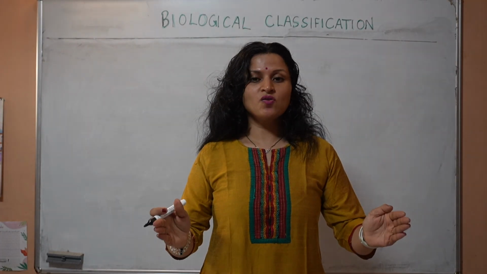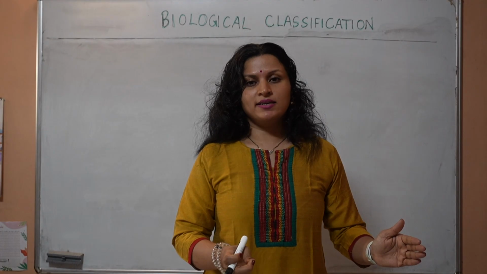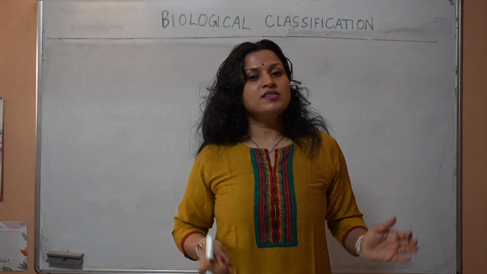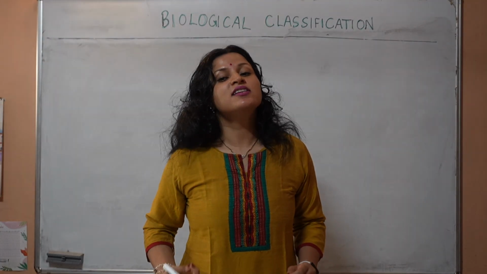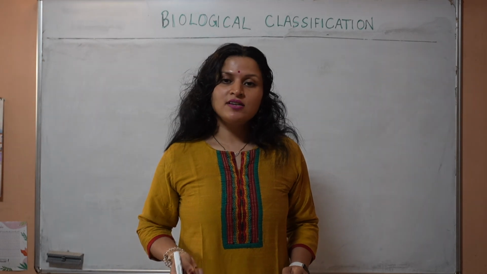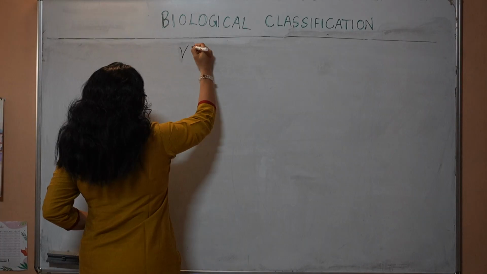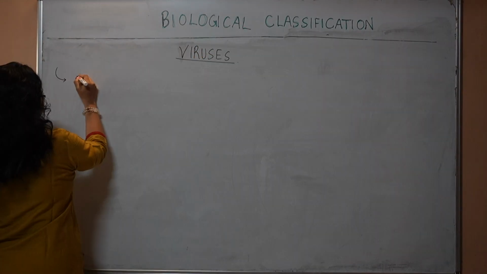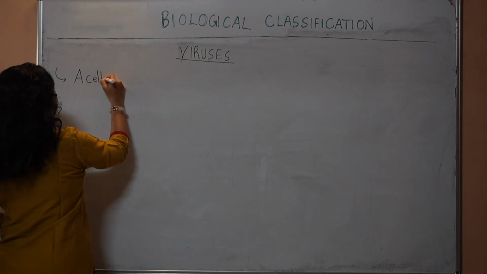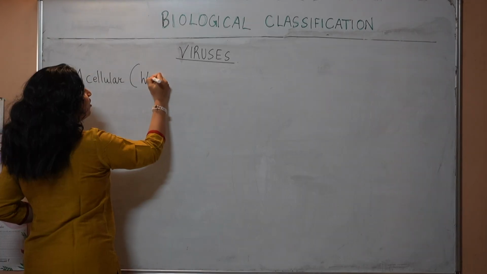If a bacteria is so big, a virus will be like a small speck inside it. So it did not have a cell. So how can it be called a living organism? It could not be called a living organism, and that's why it was out. It was not assigned any kingdom. We are learning about viruses. They are said to be acellular. What does this mean? Without a cell.